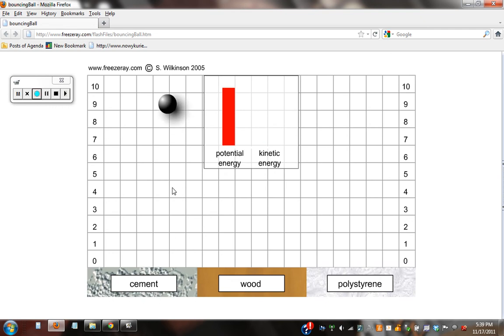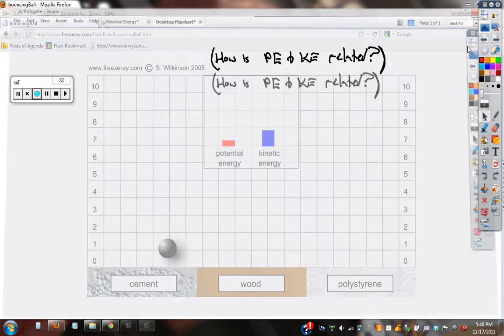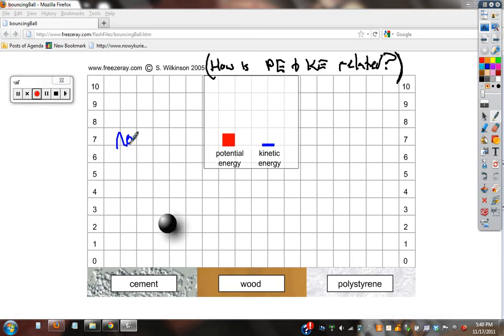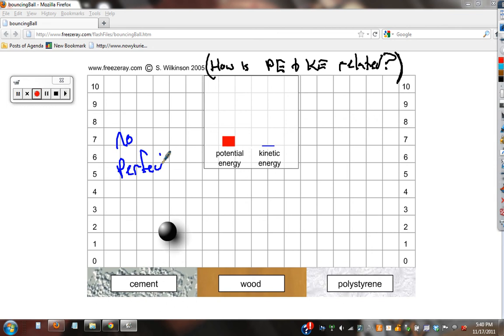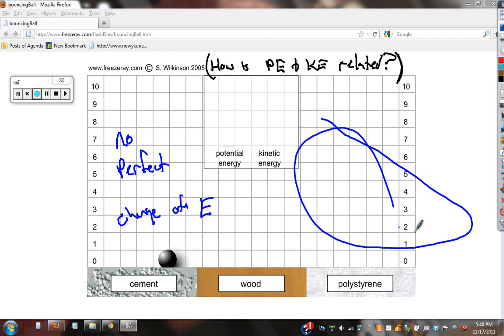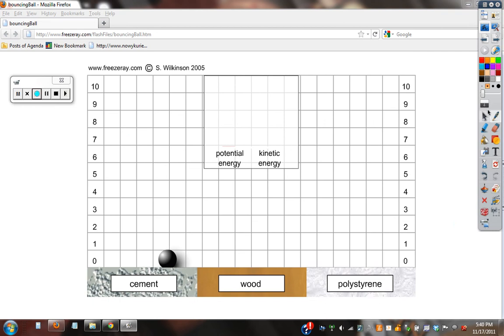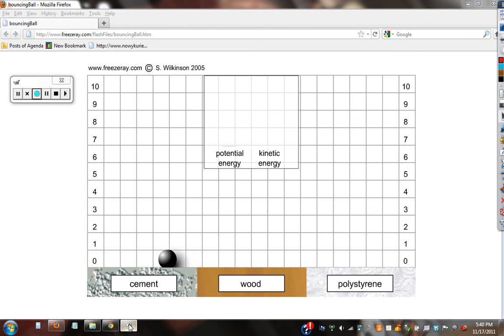But it can't come from nowhere. I do work to lift. Potential energy becomes kinetic. And the problem is, in life, and this is good to know, there is no perfect change of energy. Some energy is always lost as it's bouncing, so it's not bouncing up and down forever. However, in our physics problems that we're going to do, we're going to assume that there's no friction or air resistance. But in reality, there's always energy lost.